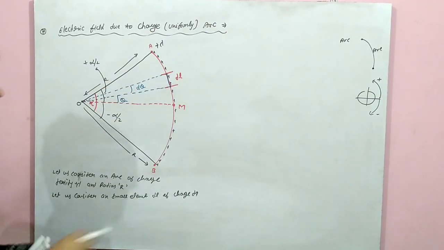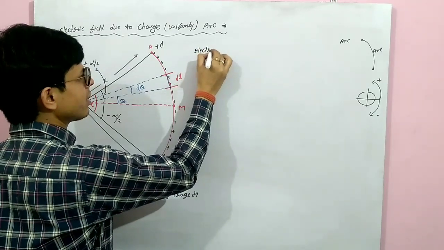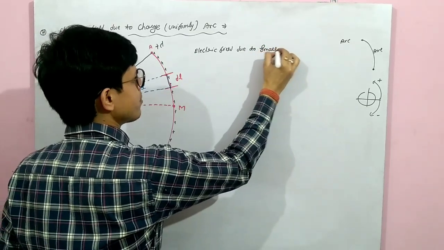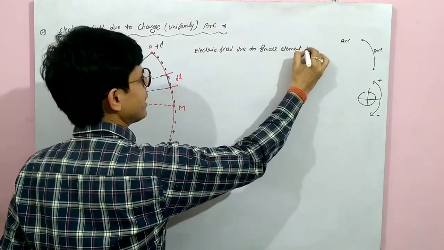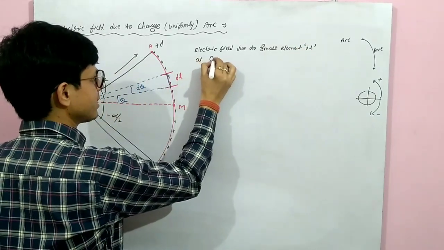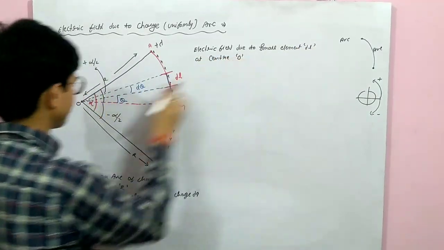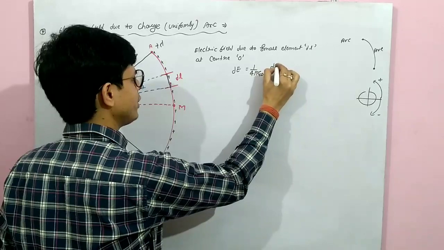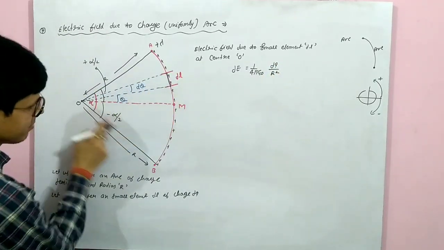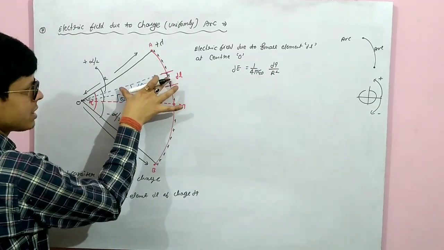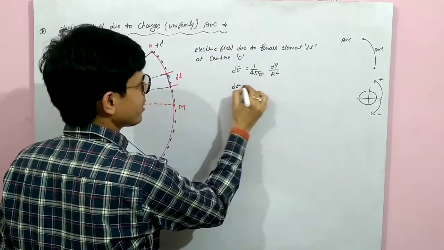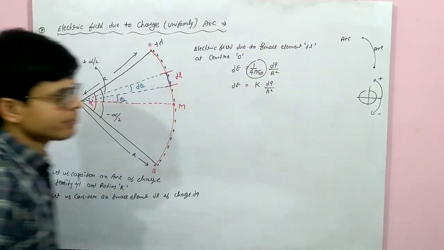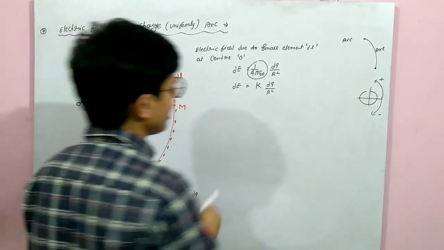Now we will find the electric field due to the small element dl at center O. dE will be 1/4 pi epsilon naught, dq upon r square. The radius remains the same, r, so the distance is r square. We can write 1/4 pi epsilon naught as k, so dE equals k dq upon r square. This is the electric field due to a small element.